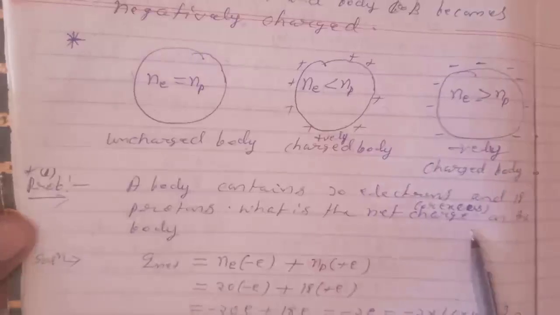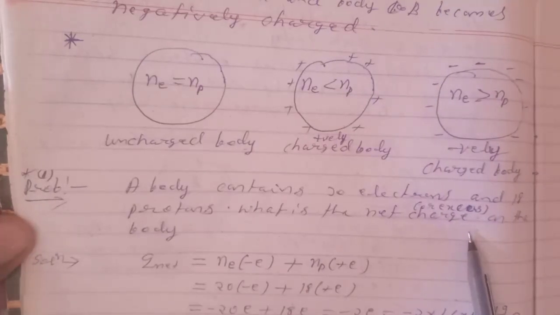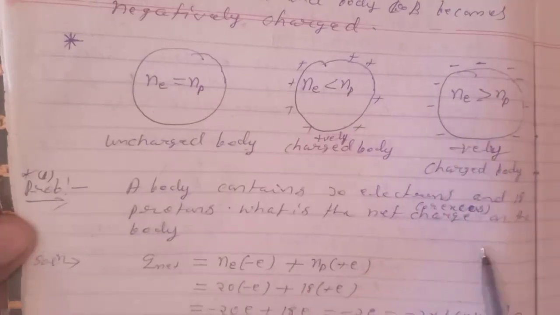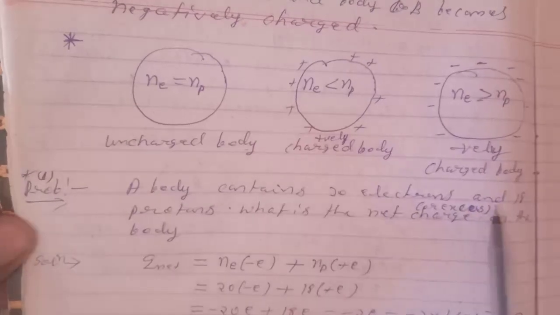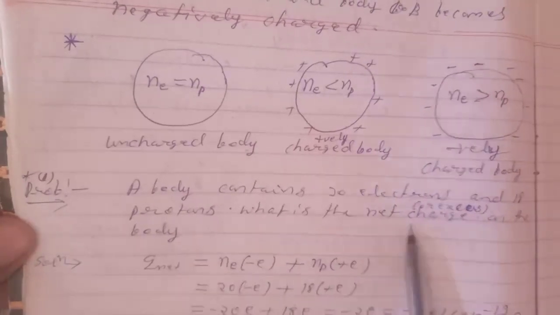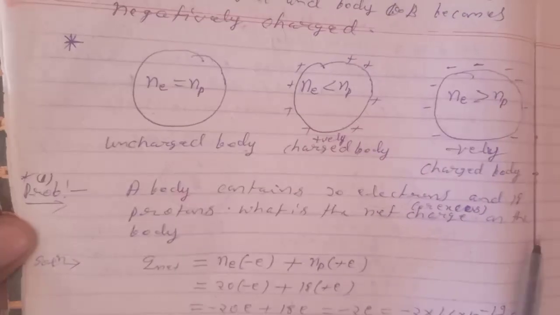From one problem we can clear the concept. A body contains 20 electrons and 18 protons. What is the net charge or excess charge on the body?